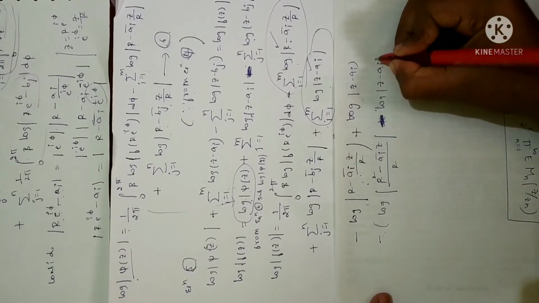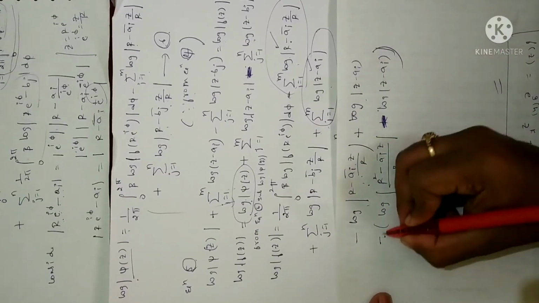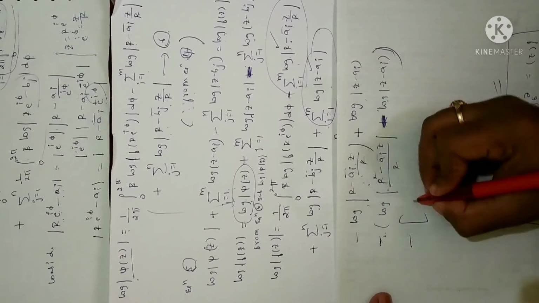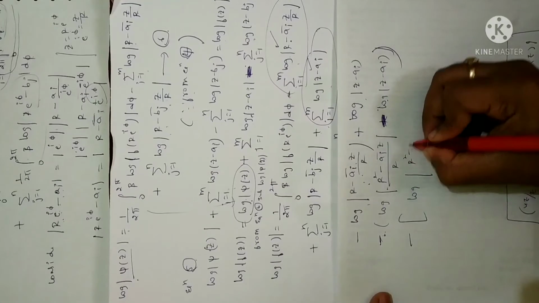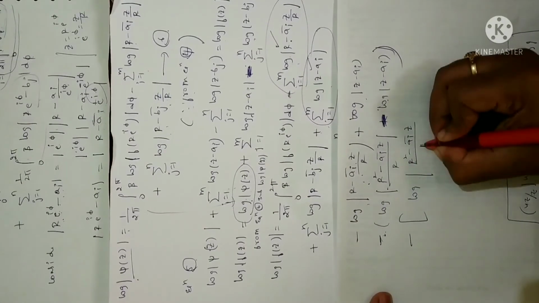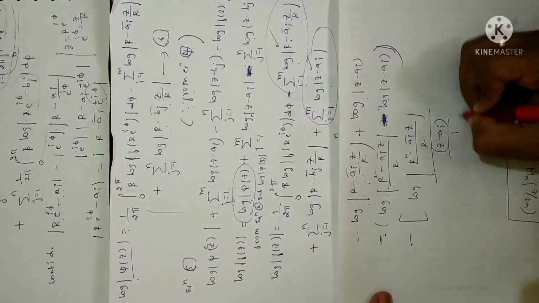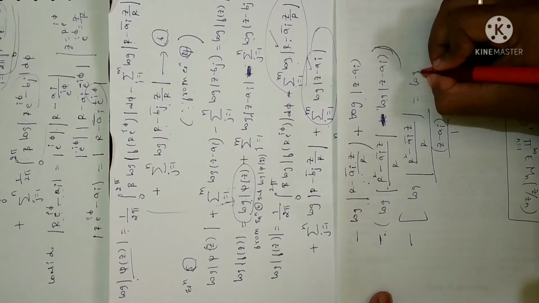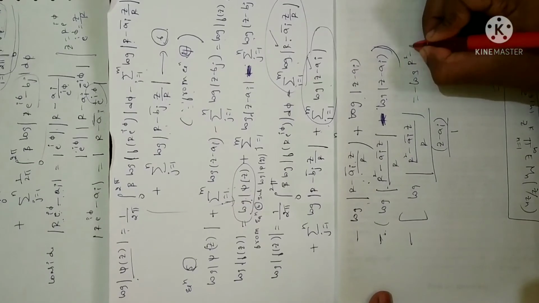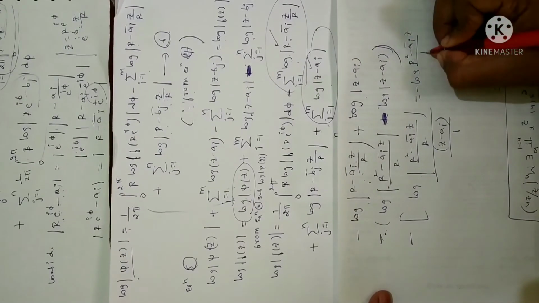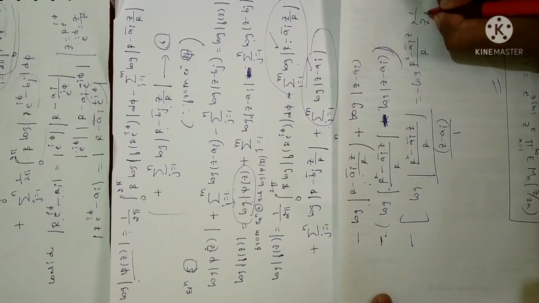So how it looks now: minus as it is, log m minus log n is log m by n, R squared minus a_i bar z by R divided by z minus a_i. So 1 will be there in the denominator. When you shift it to the numerator, you will get minus log of R squared minus a_i bar z by R into 1 divided by z minus a_i.